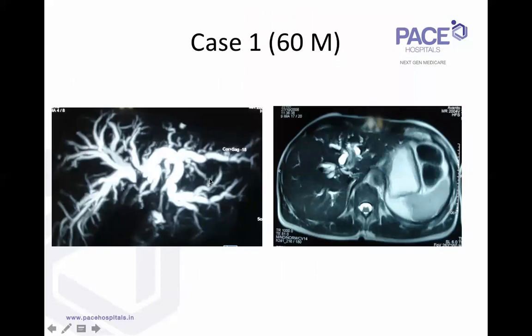So this is a patient with hilar cholangiocarcinoma. You can see it's a type 2 hilar cholangiocarcinoma, right and left are separated. On the left, these are not the segment 4 ducts, these are the caudate ducts. By the axial sections we can make out that these are the caudate ducts, and these are the segment 4B and 4A ducts. So there's a big margin from the hilum, about a 3 centimeter margin.